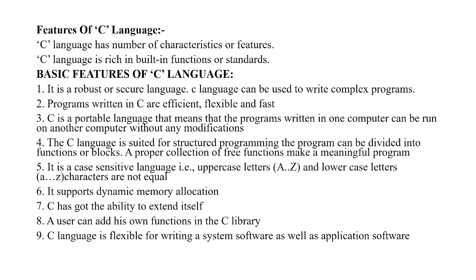Moving to the second point, the C programming language is efficient, flexible, and fast. That means it utilizes less memory, and its performance is very fast in completing the task. It is a portable language. That means you can write a C program on one computer, and you can execute the same program on another computer without any modification. And that is the reason why we call C a portable language.